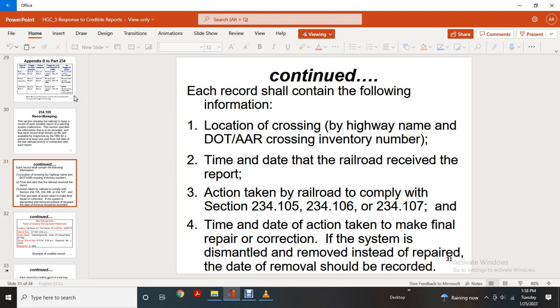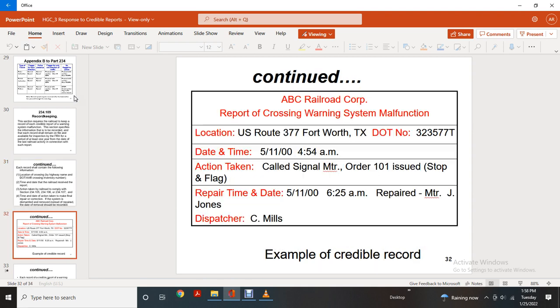Each record shall contain the following information: the location of the crossing by highway name and the DOT or AAR crossing inventory number, the time and date of the railroad's receipt of the report, the action taken by the railroad to comply with sections 234.105, 234.106, and 234.107, and the time and date of the action taken to make the final repair or correction. If the system is dismantled or removed instead of repaired, the date of the removal should be recorded.